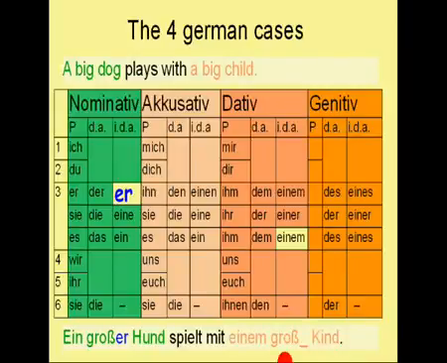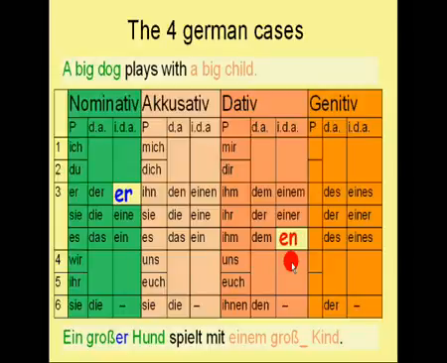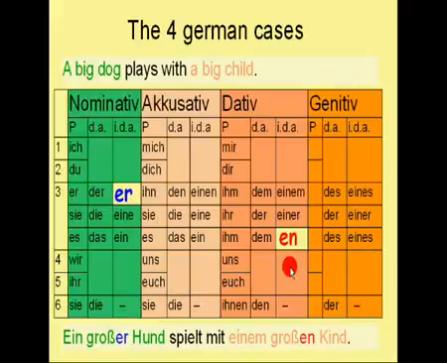And do you remember the adjective ending for this indefinite article? It was en. So let's add it to complete the adjective. The whole sentence now reads correctly: Ein großer Hund spielt mit einem großen Kind.